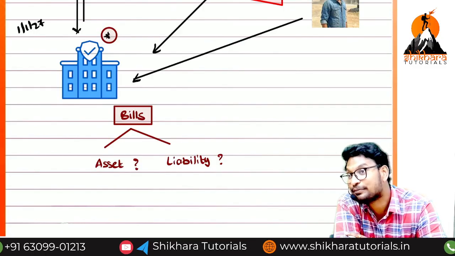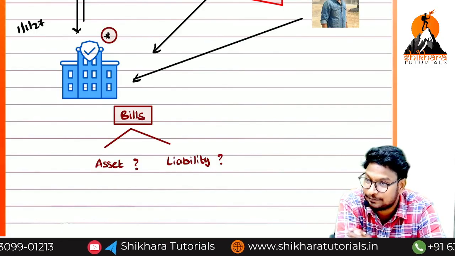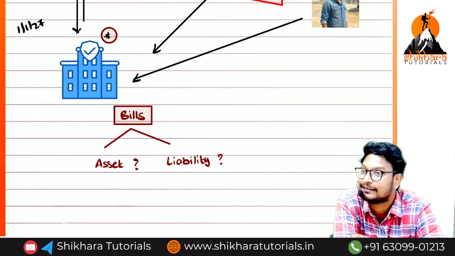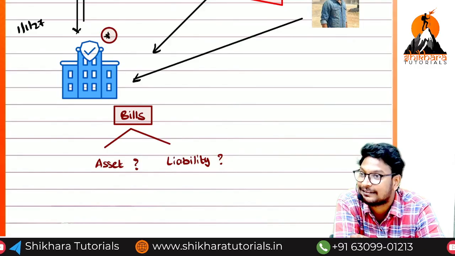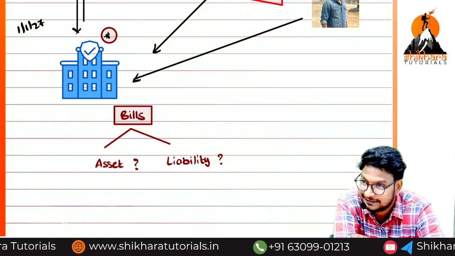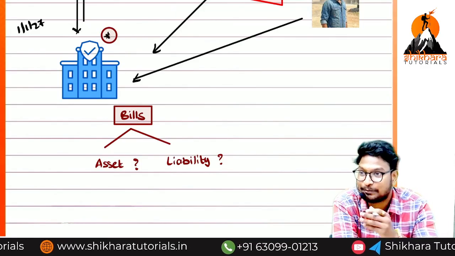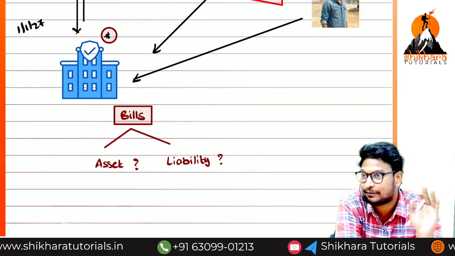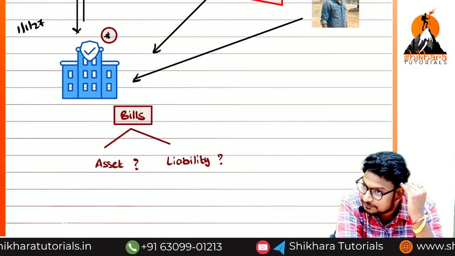The bank has to pay this person, that is the situation, so it is a liability. Okay, what are you thinking? You all are saying it is a liability.